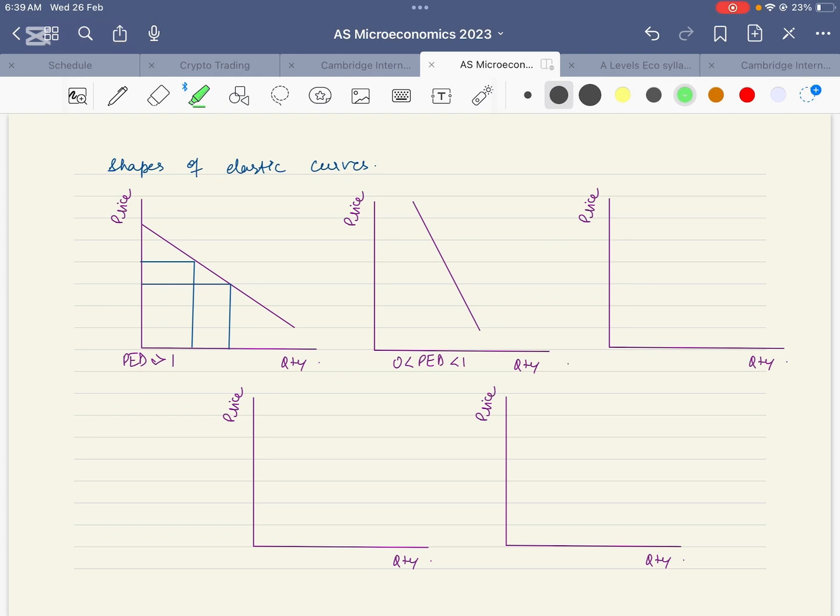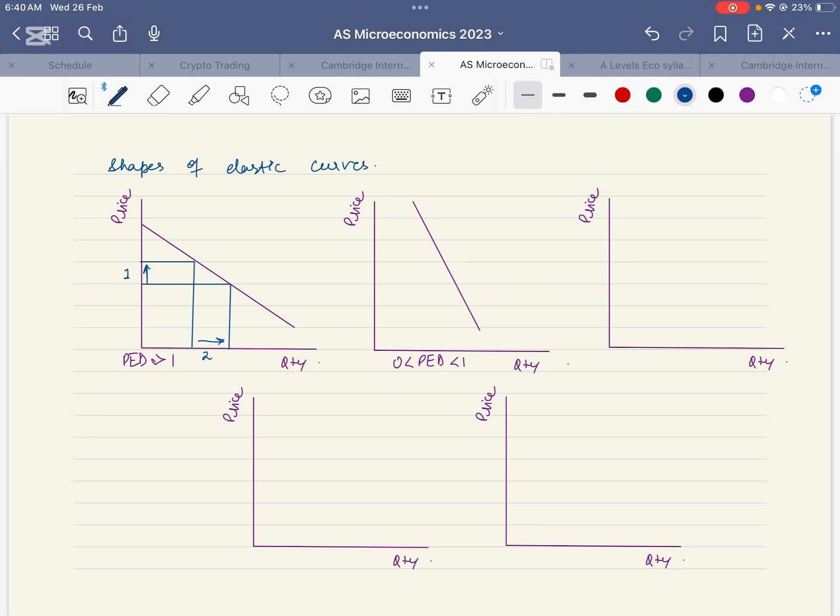You can see that this is a very small movement, but this is a large movement. So if this has changed by 1 unit, this must have changed by 2, 2.5, 3 or even 1.5 units, which is greater than the percentage change in price.